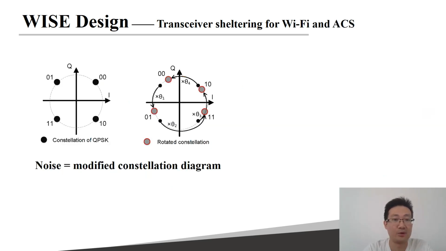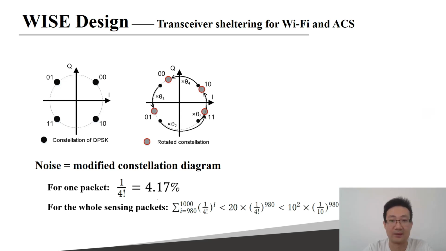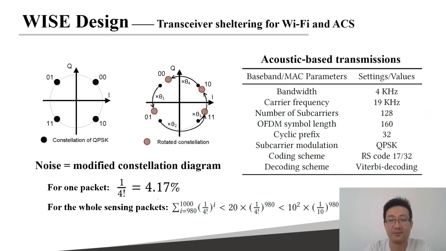For Wi-Fi, we propose to rotate a random degree on the constellation diagram for each transmission packet, and only a legal receiver knows how to rotate them back. To ensure the detection of the incoming packet at the receiver, we skip the preamble field. In general, the probability to crack the rotation for one packet is not very small, about 4%. However, when a user speaks one voice command, there will be 1,000 packets received per second, and the cracking probability becomes very small.